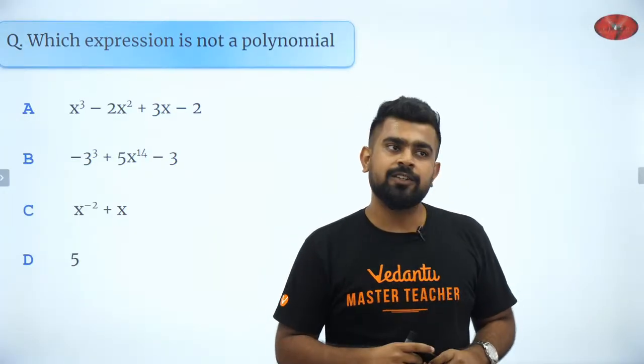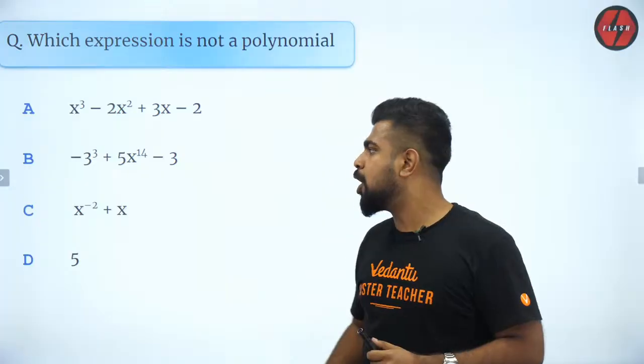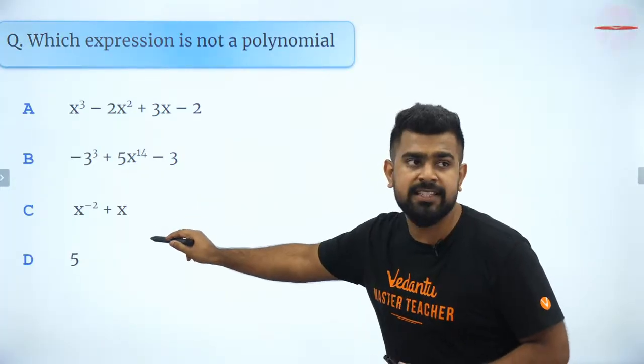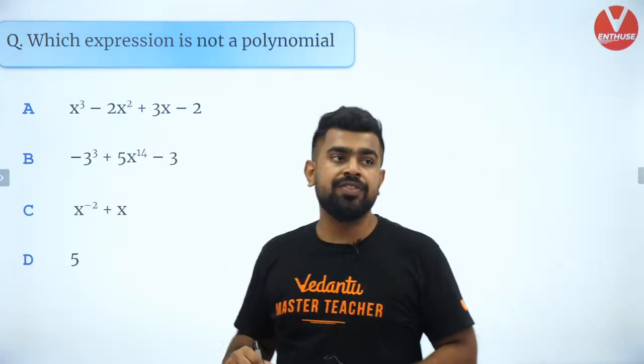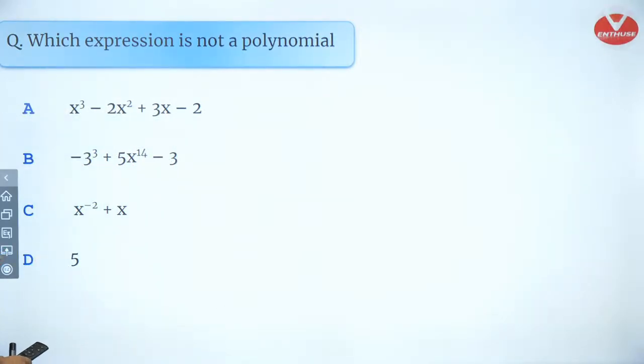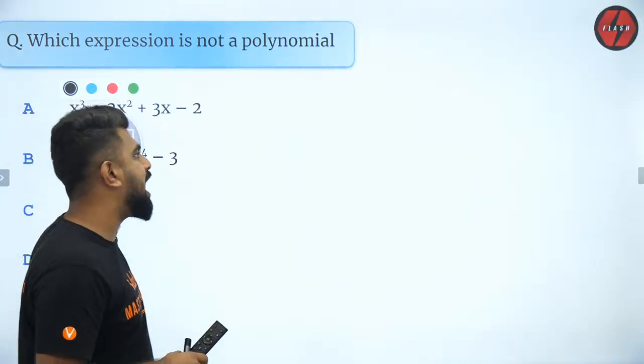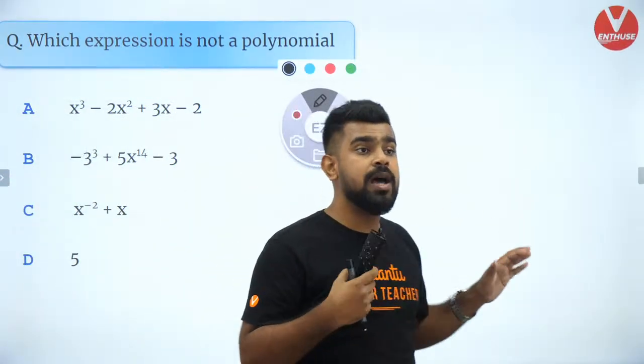Someone is saying B. Guys, that is not right. Answer is obviously C. Because if you look at the powers of x in option C, the power of x is going to be -2, right? Like I said, for a polynomial, you need to have the powers as whole numbers.